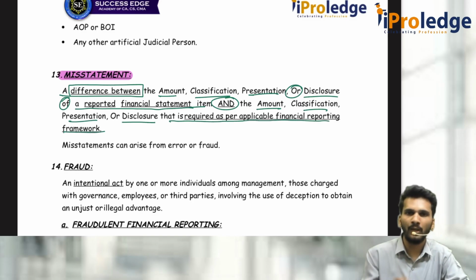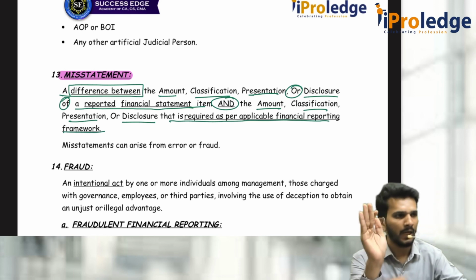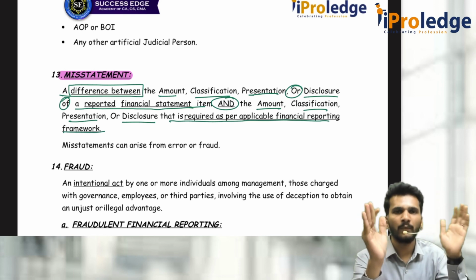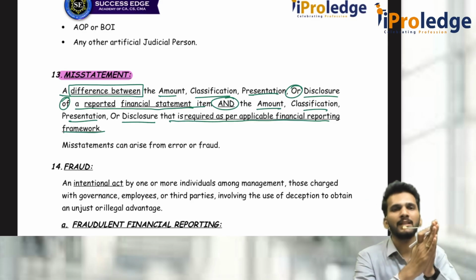It is like what you should be reporting, what you are supposed to report, and what you have reported. Any difference between those two things is called a misstatement.